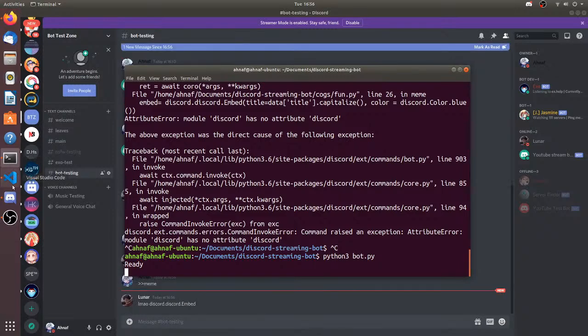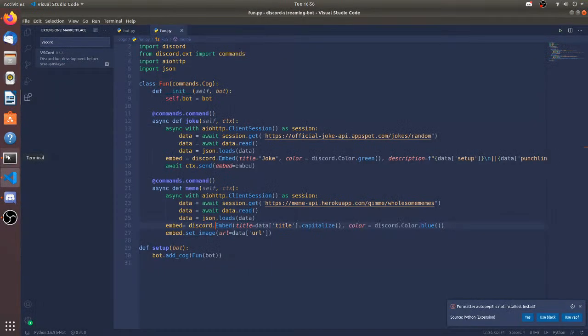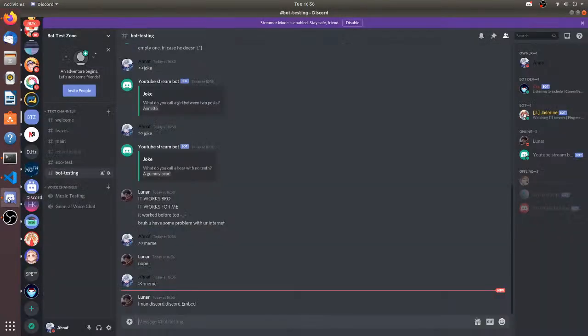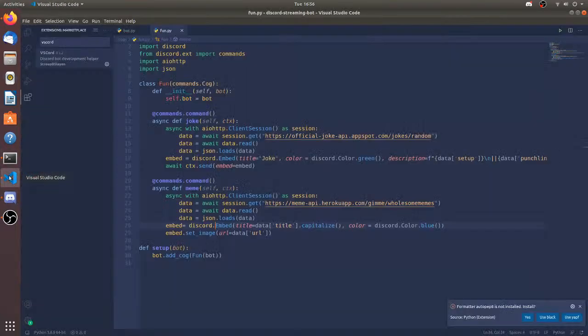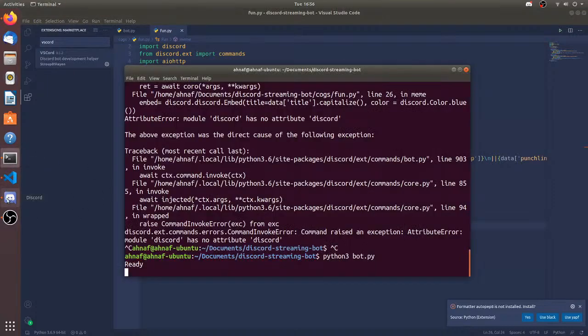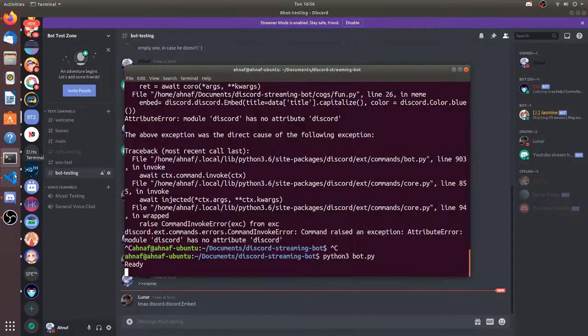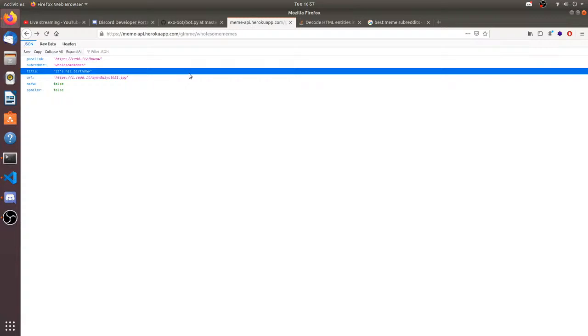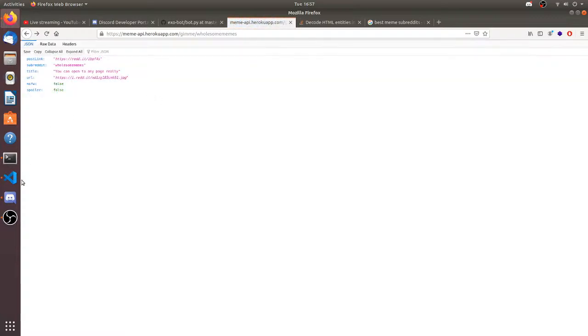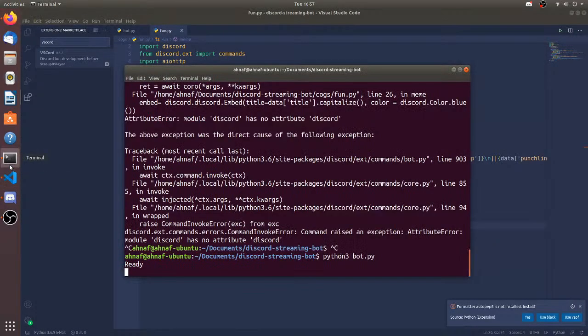So the API is a bit slow. Yeah, lol discord.Embed. So why isn't it working? Is there a problem with the API? It is not showing any errors. What's the issue with the bot? I mean, the API is working fine.